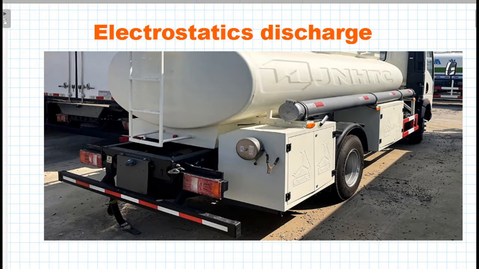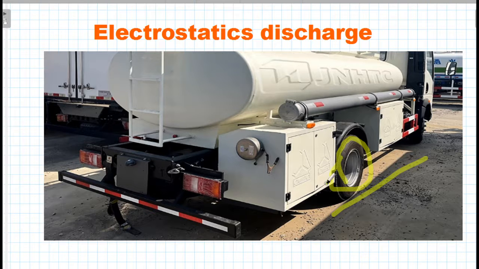Electrostatic discharge. Electric charge can accumulate on trucks due to friction between the road and the rotating tires of the truck. When a sudden discharge occurs, it may cause a spark and ignite flammable items that the truck may be carrying.